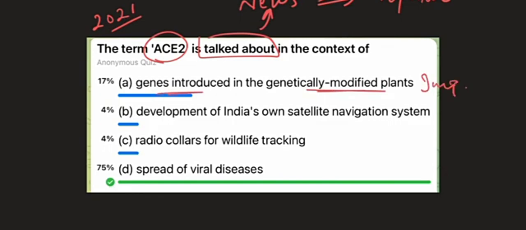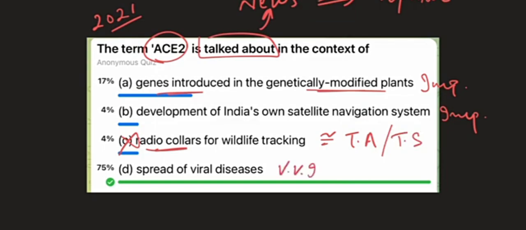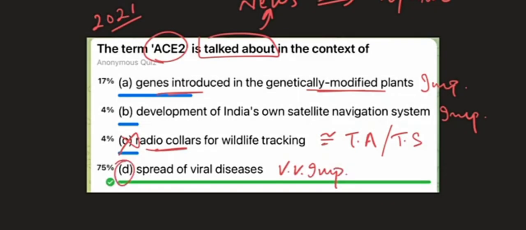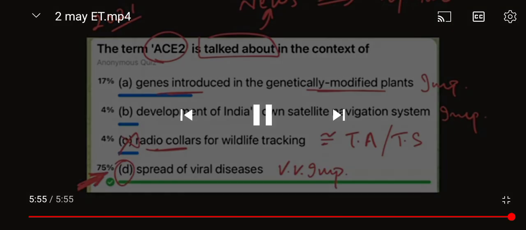Then development of India's own, this also is an important category. Radio collars for wildlife tracking, this is not important. This is similar to the temple architects option in the previous question, or the Theosophical Society option in the Madanapalle question. And spread of viral diseases, this is very, very important. This question was asked in 2021, and in the last 2-3 years, it is viral diseases only, corona mainly, that has dominated the news. So most likely this will be the answer, and actually this is the answer to this question.